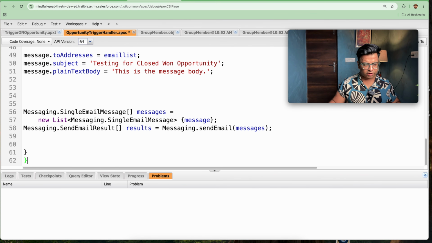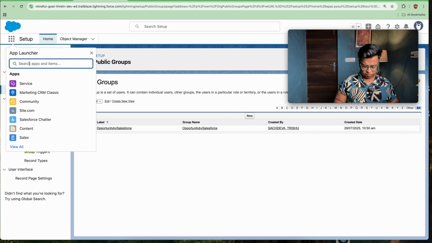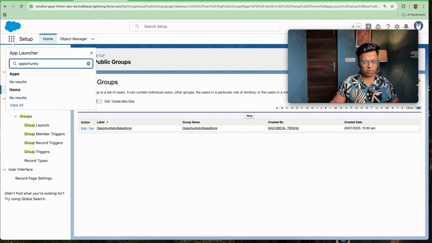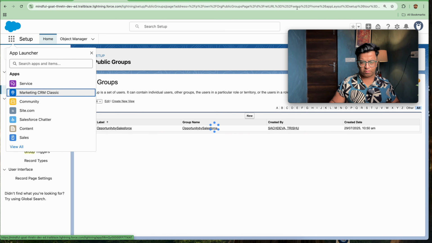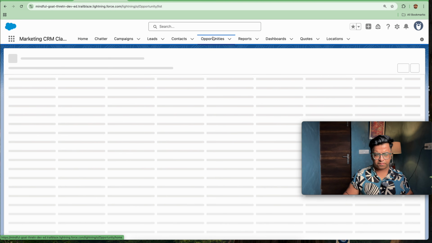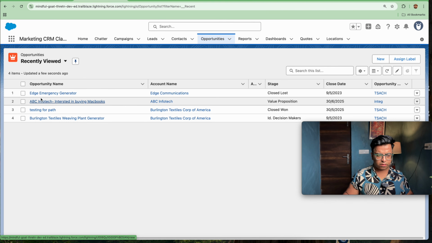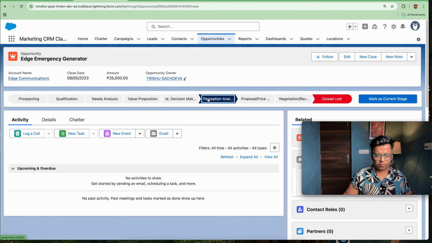I will be closing my class, and let's save this out and test if our trigger is working fine or not. Now I will be going to my opportunity. We are not able to find the opportunity here, so let's go on marketing. Let's click here. Here we have set the opportunity to closed lost, marked as current stage.